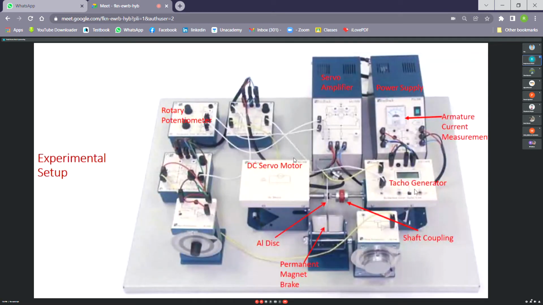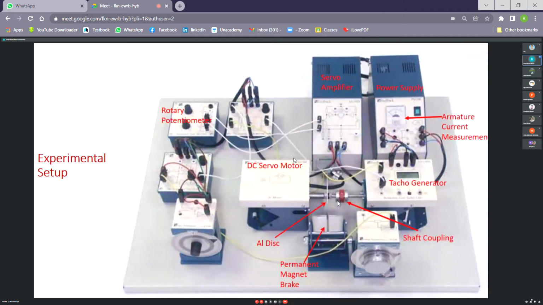Now this is the experimental setup. So the DC servo motor is lying below this cover. If you remove this cover, you will be able to see the DC servo motor, a very small one. In the experimental setup, we have connected a metal disc, an aluminum disc, on the motor shaft, and the other end of the motor shaft is connected to a tacho generator.